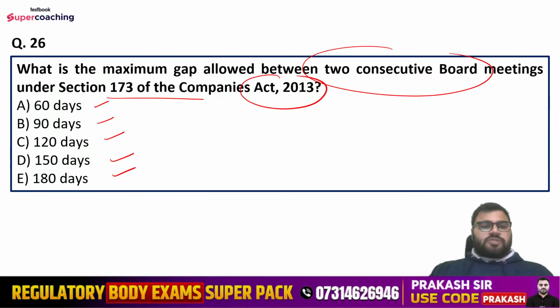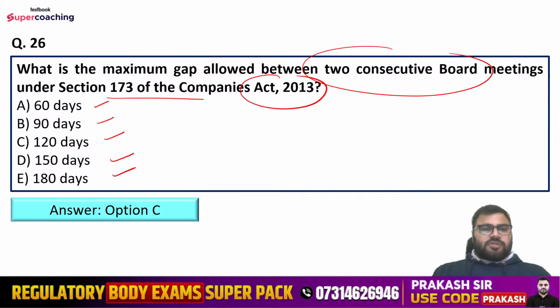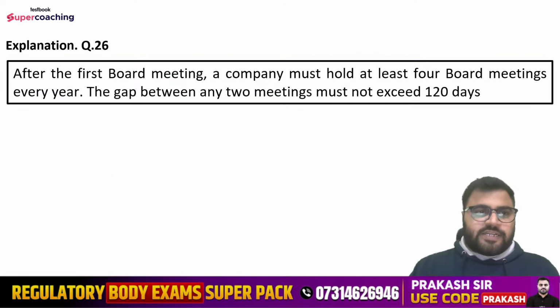Nilesh is saying option number C. Lakshman is saying option number C. Anshika is saying option number C. Ankul is saying option number C. Yes, guys. So right answer is option number C only, that is 120 days. So maximum gap allowed is 120 days between the two consecutive board meetings.